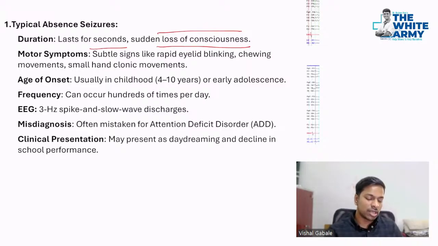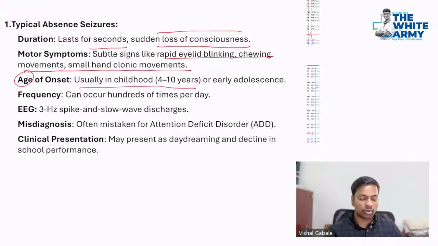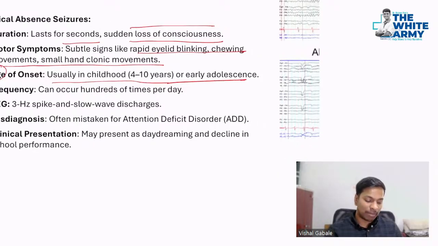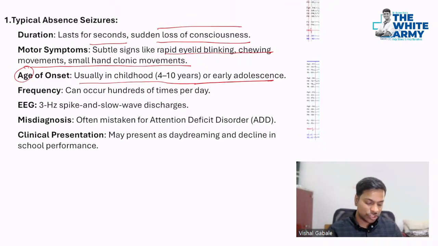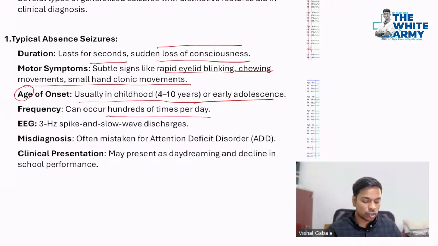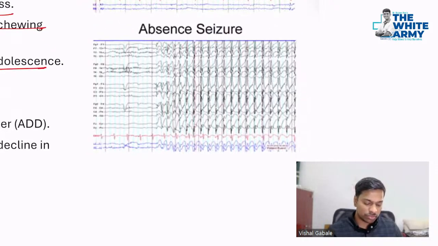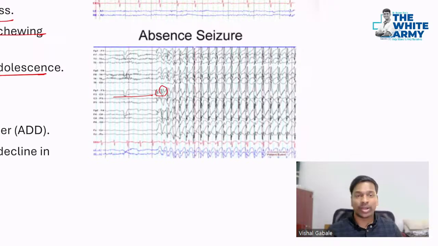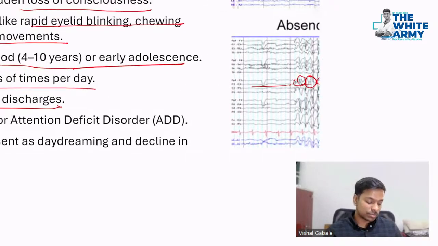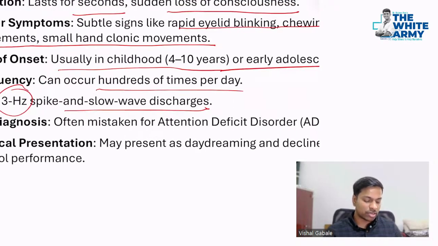In typical absence seizures, we will have rapid eyelid blinking, chewing movements, and even small hand clonic movements can be there. Age of onset is usually childhood, 4 to 10 years, or early adolescence. Frequency can be hundreds of times per day. EEG shows 3 Hz spike and slow wave discharges like this. As we can see over here, initially it was okay, but now 3 Hz, that's the frequency, 3 cycles per second. Also called 3 Hz spike and slow wave discharges.